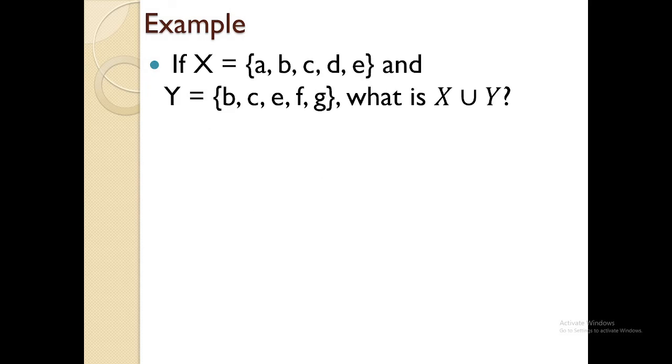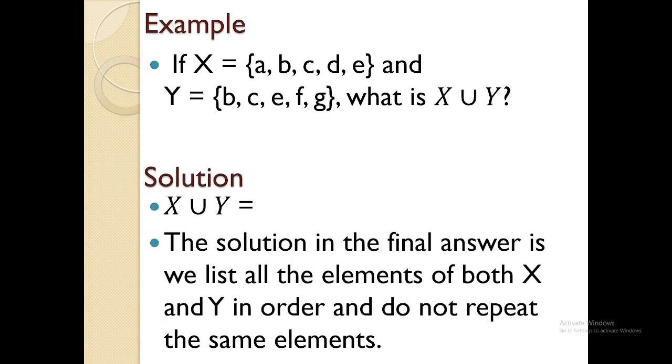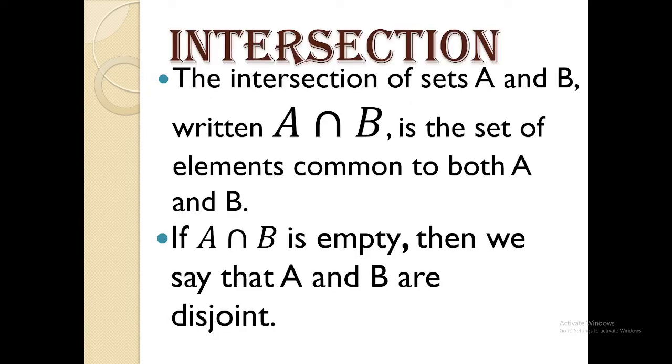Now, let's go to another one. X union Y. X union Y. Who can give me X union Y here? First letter. A. Next. B. C, D, E, F, and G. So those are the union of X and Y. Next, intersection. So take note of the symbol for union. It's simply letter U. Intersection, look at the symbol for intersection.